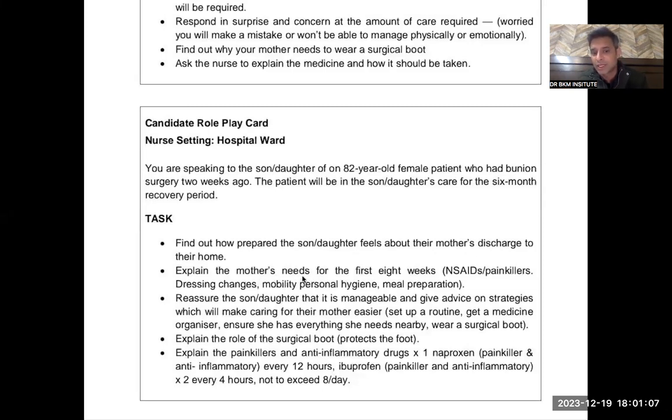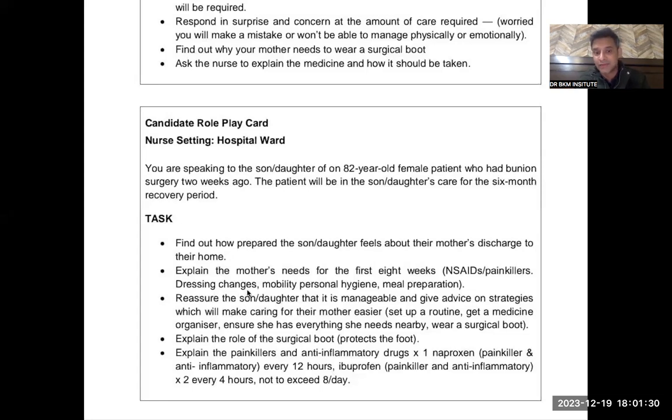First of all, I would like to tell you that your mother needs painkillers, which are known as non-steroidal anti-inflammatory drugs. These are the painkillers that your mother needs for the first 8 weeks. So would you be able to give your mother the medications on time? That is how you ask. Would you be able to give your mother medications on time? Is it okay for you?